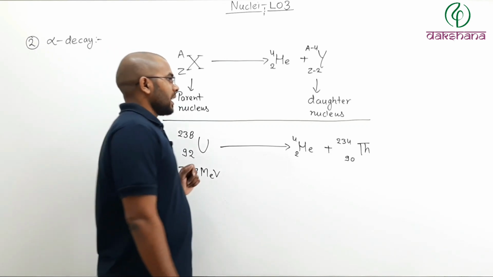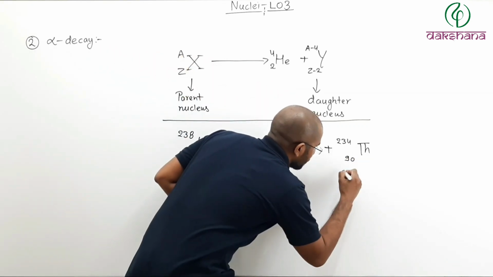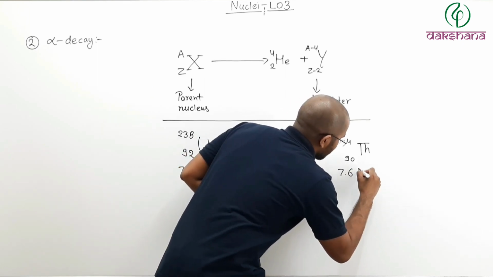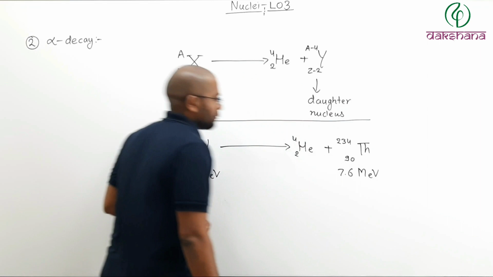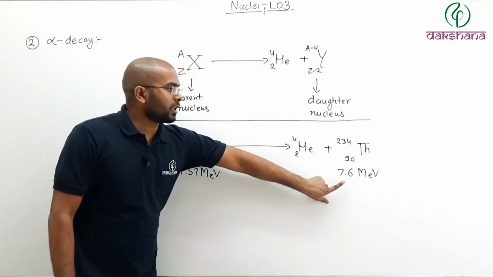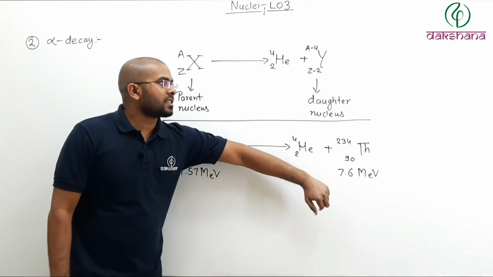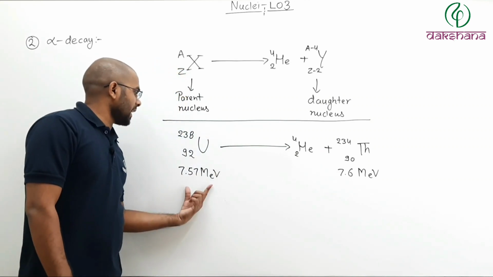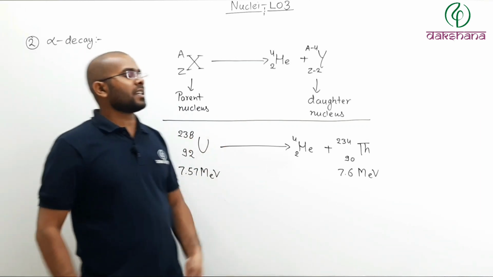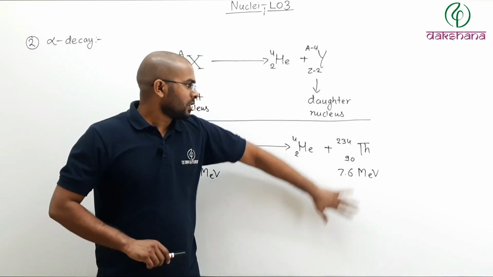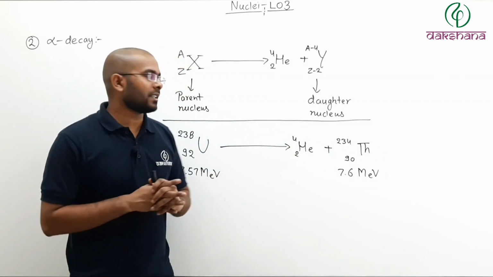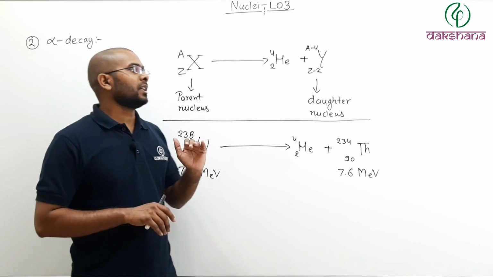As it happens, for thorium-234 the binding energy per nucleon is 7.6 MeV. So the binding energy per nucleon for thorium is slightly greater than for uranium. So the thorium nucleus is slightly more stable than the uranium-238 nucleus.